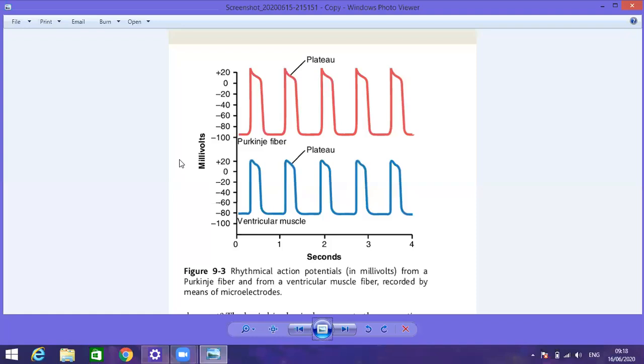But here, in the cardiac muscle fiber, the opening and then closure of the fast channel is not immediately followed by the opening of the potassium channel, but by the opening of the voltage gated calcium channels.